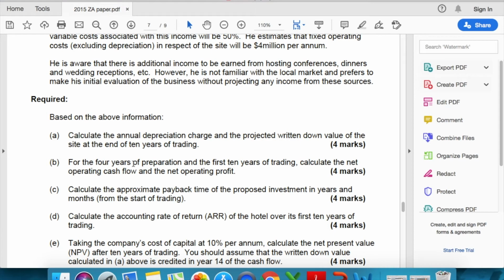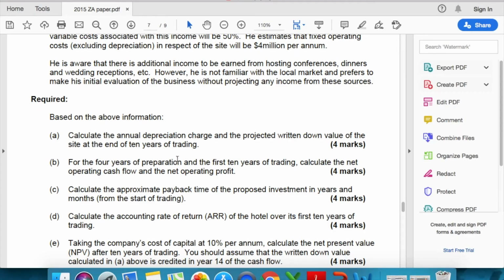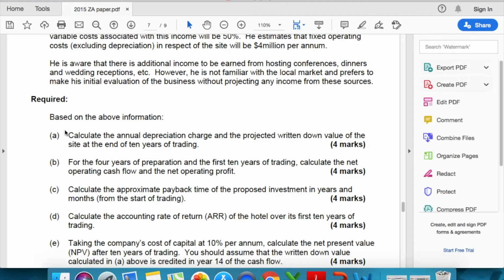Then it says for the 4 years of preparation, preparation is your investment, and the first 10 years of trading. So I've divided the trading into first 10 years. That's why I did it like this. So this is your preparatory period and this is your trading period. Calculate the net operating cash flow and the net operating profit. Do remember again the difference that cash flow does not include non-cash expenses and the profit does, right?